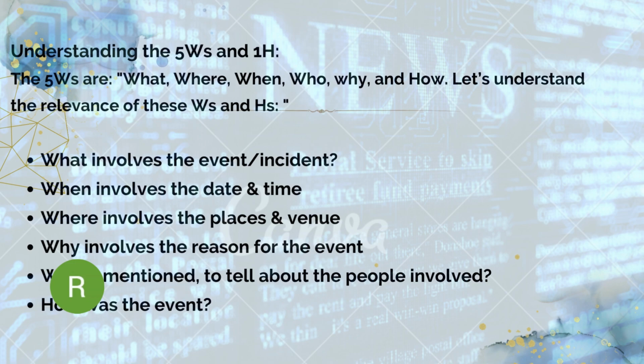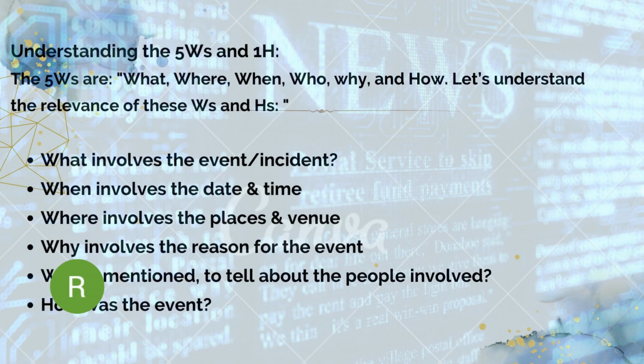Then the third one is where. Where involves the place and venue. Where did the action happen? We already said what happened and when it happened, and now where it happened is very important, the place or the venue of the incident.